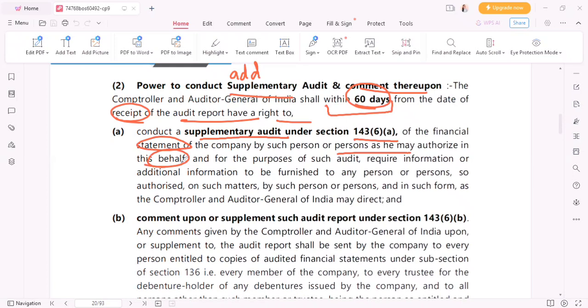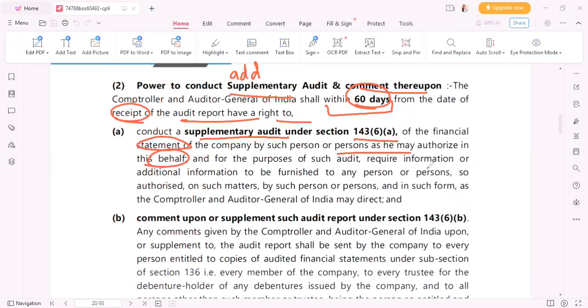So क्या कर सकता है, ये जो भी पर्सन को उसने ऑथराइजेशन दी है कि तुम जाके मेरे बिहाफ पे एडिशनल ऑडिट कंडक्ट करो, तो वो जाके करेगा, है ना. So whosoever CNAG has appointed or authorized to conduct such supplementary audit, he will go and do a supplementary audit in such cases where CNAG has given any person authorization, he will do that.